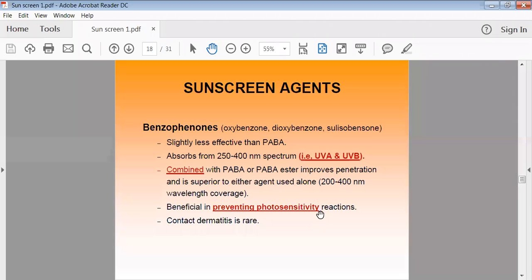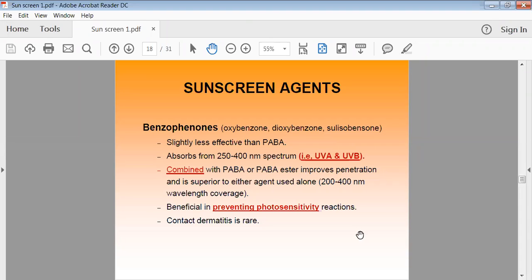Then benzophenone is also one agent. We can use it as a sunscreen agent. It is used as oxybenzone, dioxybenzone, sulisobenzone, and it is less effective than para-aminobenzoic acid. It has the ability to absorb sun rays of 250 to 400 nanometer spectrum or wavelength. It can sometimes be combined with PABA or the para-aminobenzoic acid derivatives to give a good effect.